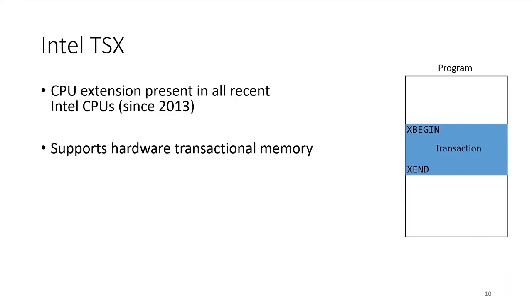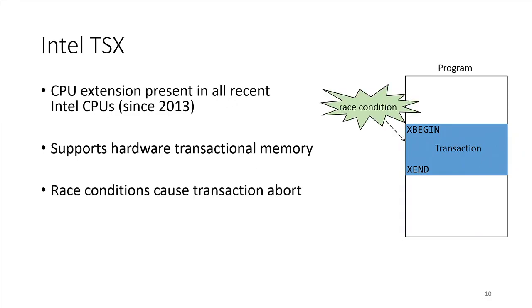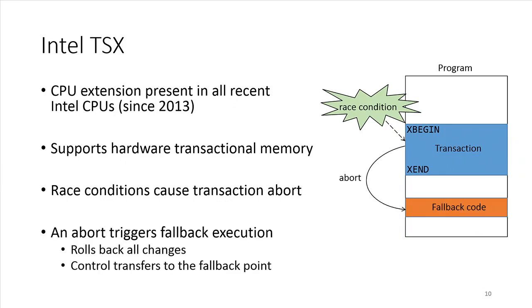The instructions ensure atomic execution of the transaction code. If a race condition happens during the transaction, it will cause the transaction to abort. When an abort happens, it rolls back all the changes made during the transaction, and control directly transfers to a fallback point. All of this happens in user space.